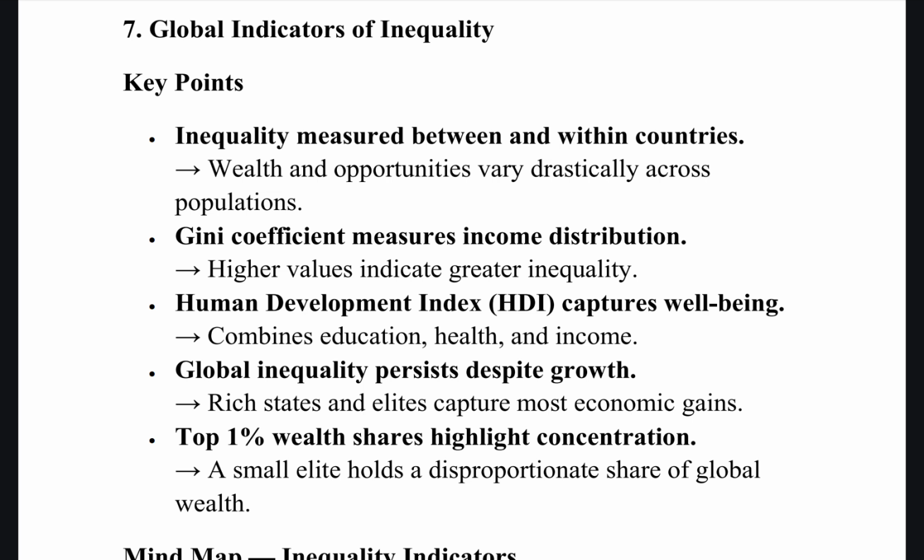Then global inequality persists despite growth. That is, rich states and elites are the ones who get most of the gains, and the rest of the population sort of suffers. Top 1% wealth shares highlight concentration. That is only the 1%, a small elite, who are getting the greatest share of the wealth. The best example is Western Europe and Sub-Saharan Africa. That is an example of global inequality. Even though there has been substantial growth in China and India, you can still see inequality within regions. So that shows that wealth is still getting concentrated with very few.